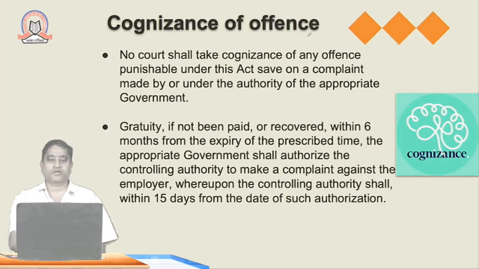No court shall take cognizance of any offence punishable under this Act save on a complaint. If the gratuity is not paid or recovered within 6 months from the expiry of the prescribed time, the appropriate government shall authorize the controlling authority to make a complaint against the employer, whereupon the controlling authority will ask them to deposit that gratuity within 15 days of the receipt of that notice.